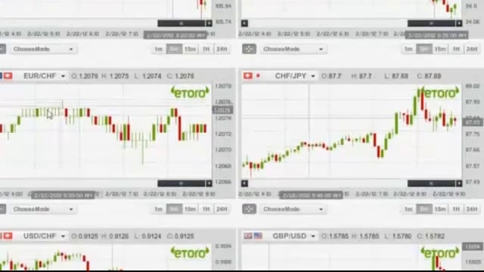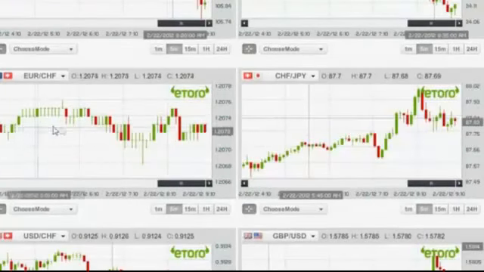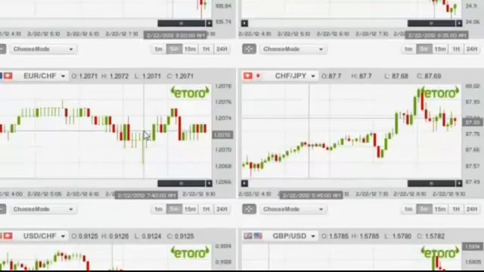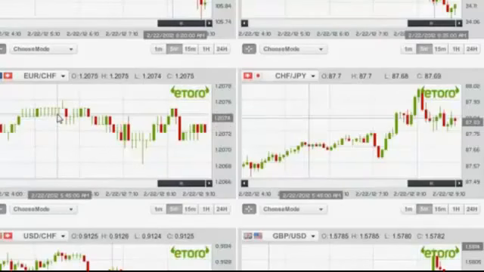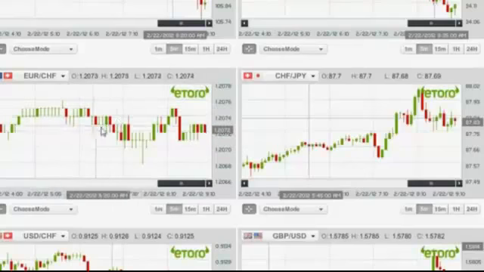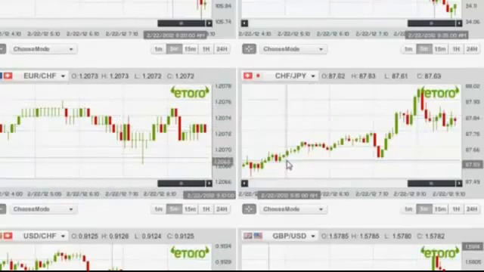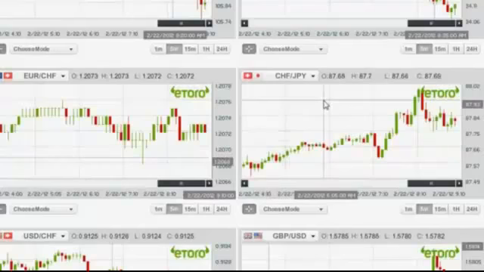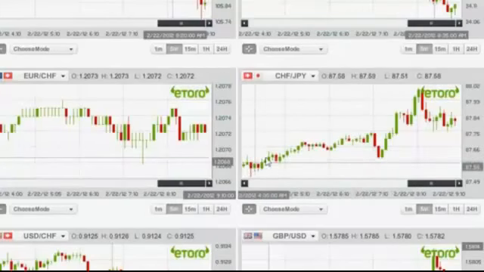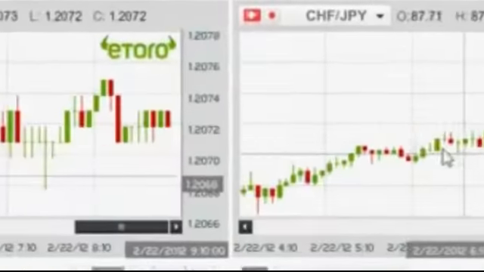We continue on to the Euro versus the CHF, and as you can see we have a neutral trend line. It's a mixed one with no clarification of what it could be or what it is, so since it's not a very good trend line, I'm going to want to stay away from this one. I'll avoid it, and I'll keep going on to others that are more clear, like the CHF versus the Japanese yen. It's a very beautiful clear trend line starting from this point going all the way up here.